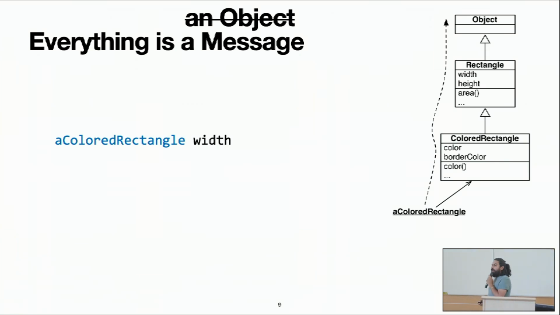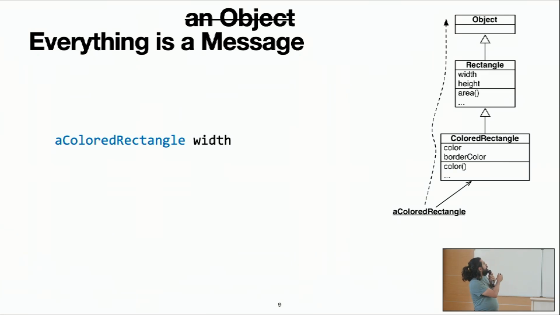Here I stole this thing from our object-oriented course in the university, so pretty basic. Everybody knows, yes, we have classes. And if I have an instance of this guy here, I can send him a message. And what will happen here? Well, I need to find the implementation of this message, a method, and execute it on top of this receiver. So what we are going to do is to find the correct implementation in this hierarchy and then execute it on top of this guy.